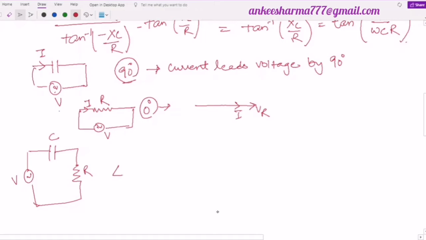because in this case the phase difference is, as I have already obtained it through the transfer function, tangent inverse of 1 by omega CR. So it means depending upon the value of C and R, I will get different phase difference.